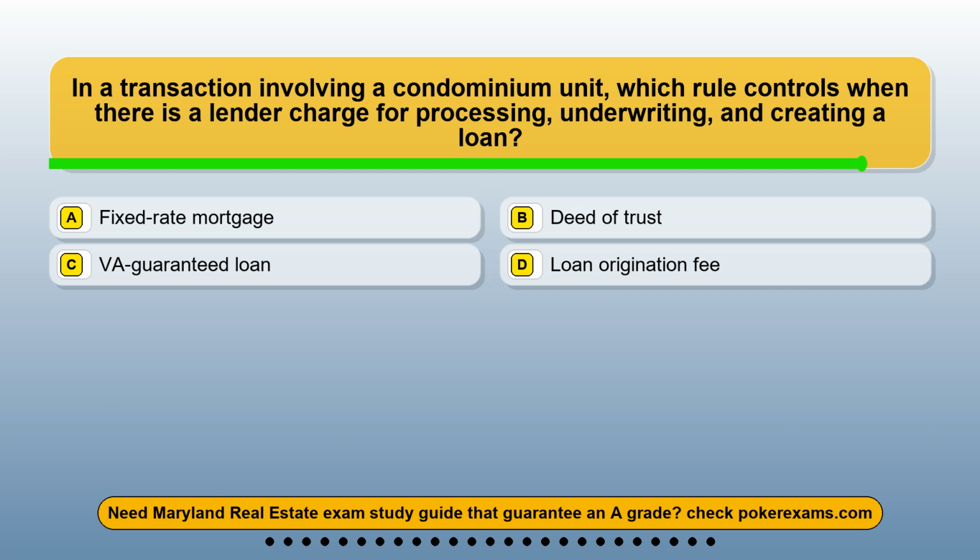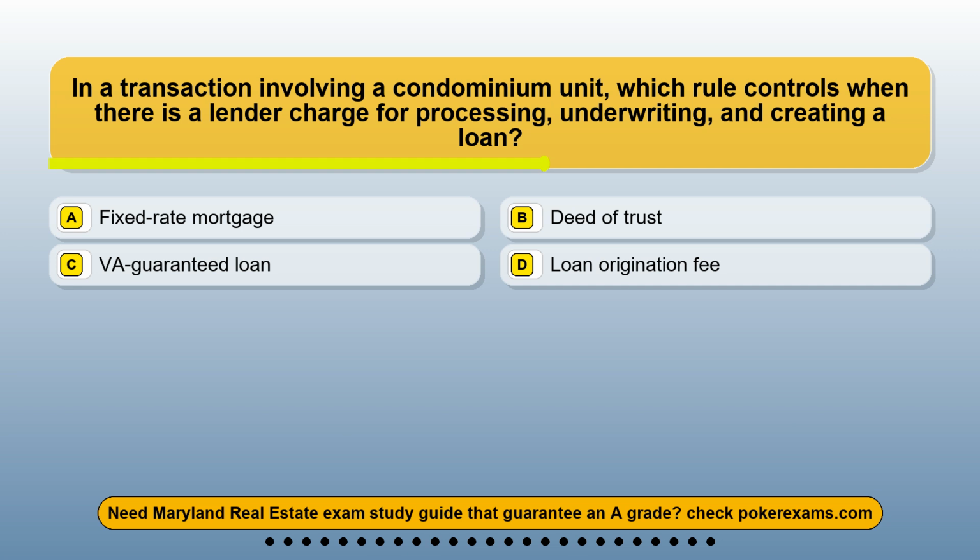Question 15. In a transaction involving a condominium unit, which rule controls when there is a lender charge for processing, underwriting, and creating a loan? Option A, fixed-rate mortgage. Option B, deed of trust. Option C, VA-guaranteed loan. Option D, loan origination fee.